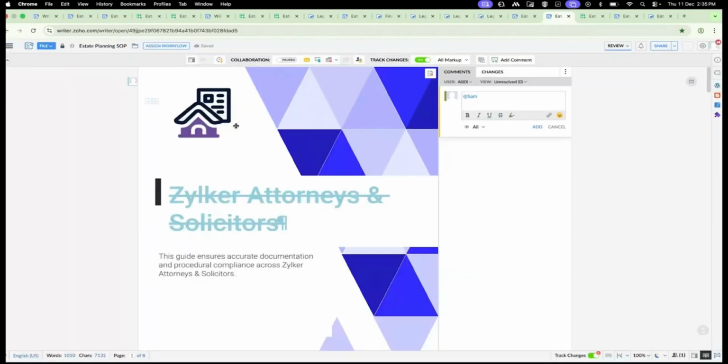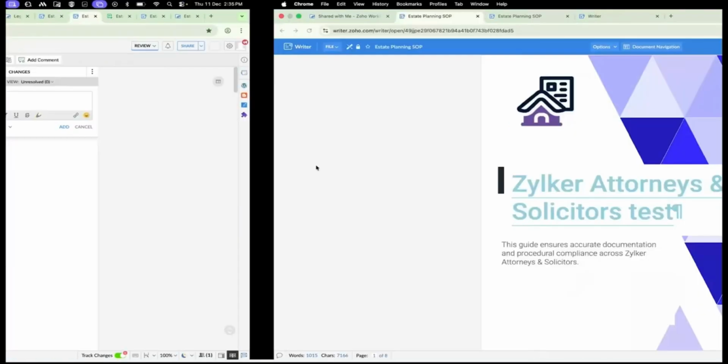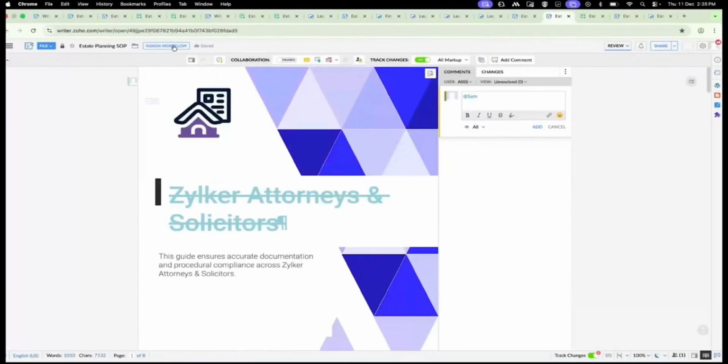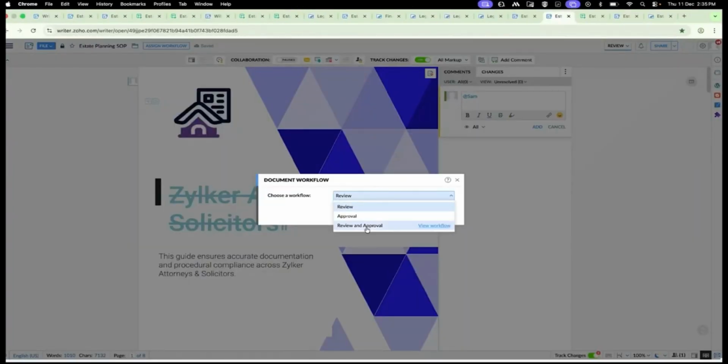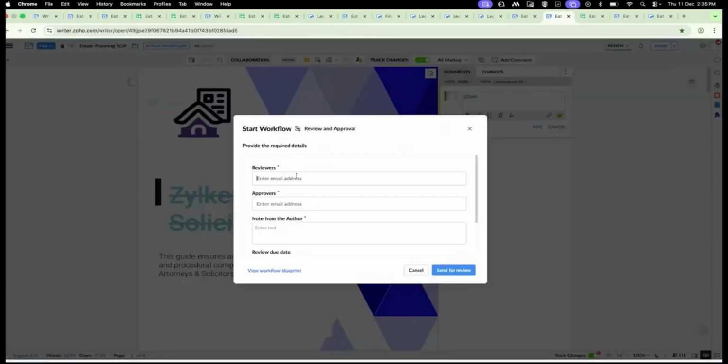Once it is assigned, you cannot make any changes in the document, and the users will get notified based upon the role, either the reviewer or the approver.